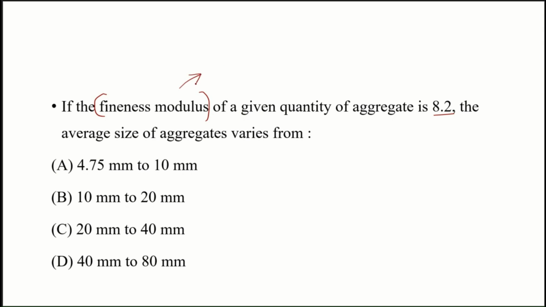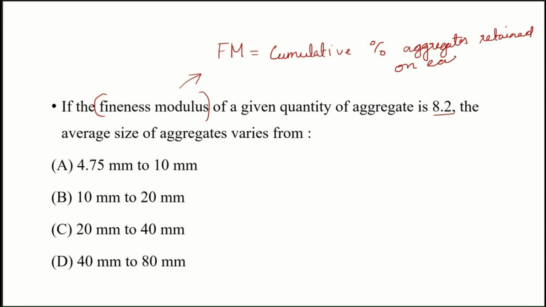We need to conduct sieve analysis to find out the fineness modulus of a sample. Then fineness modulus can be calculated as the sum of the cumulative percentage of aggregates retained on each sieve, divided by 100.